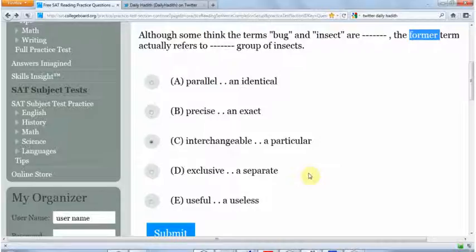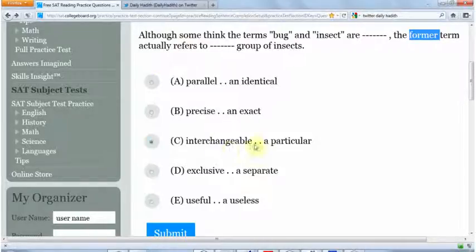Separate. Different. Something on its own. Only in one place. So exclusive and separate are roughly the same meaning. So even without knowing what C means, we know that C's got to be right, because we've excluded all the others. So the key is understanding all the other words in the sentence.